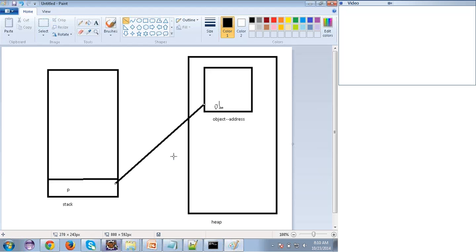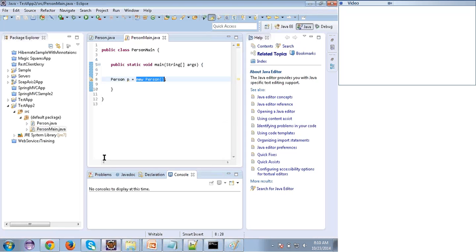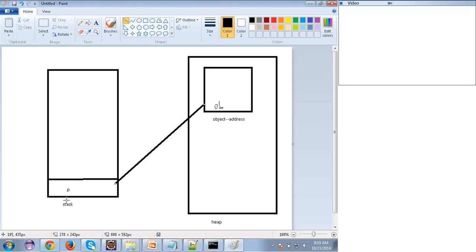Understand clearly? When I write this statement, the right side part comes under object creation. When I say new, the object will be created. Where? Inside the heap, with some values; what the values are, we will discuss. But the left side part is a local variable which is pointing to the object. That local variable will be stored inside the stack and will point to the object. In this object we have some memory. What that memory is and what the variables are, we will discuss. Let me show you.